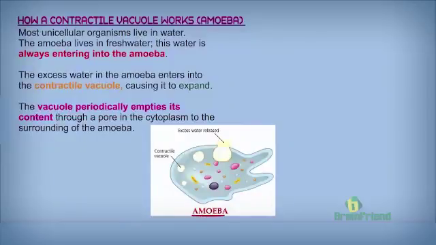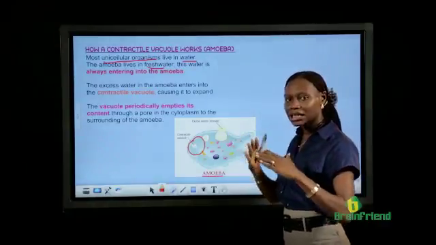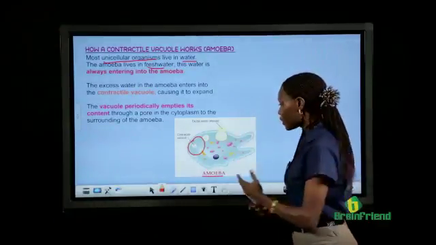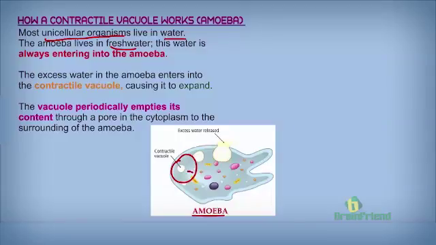Let's take a typical example, the amoeba. Remember, we say that most unicellular organisms live in water. The amoeba particularly lives in fresh water, and it has the contractile vacuole, as we can see here. After a while, when water has entered into the amoeba, gradually, some of this excess water begins to seep into the contractile vacuole.